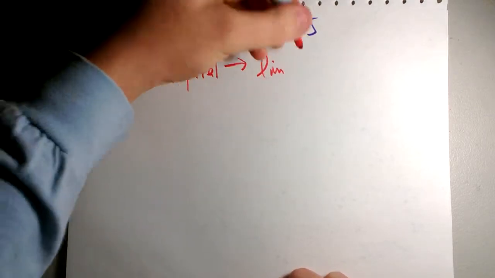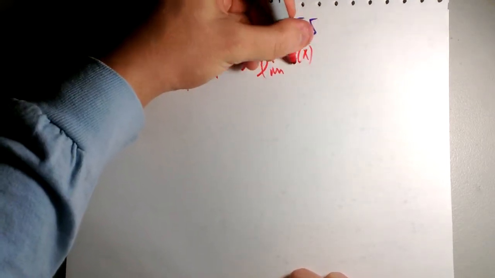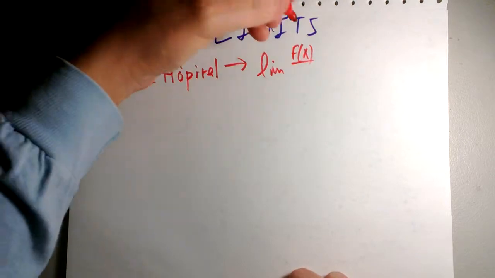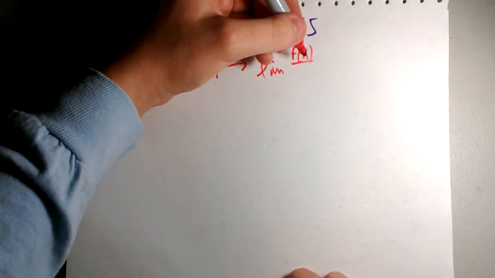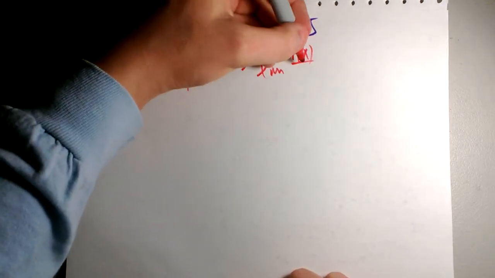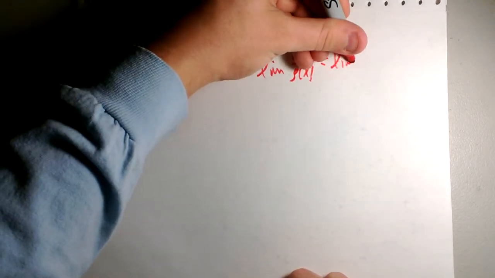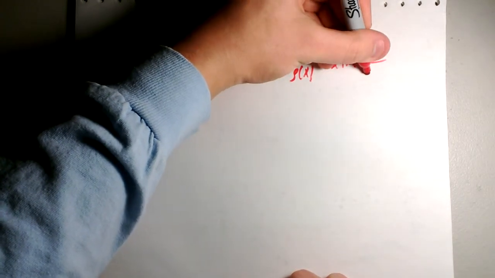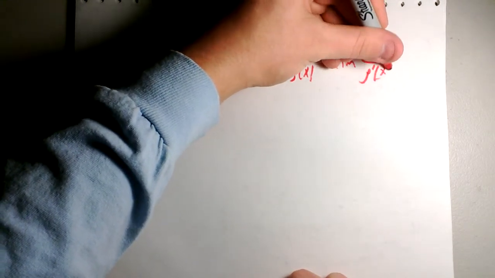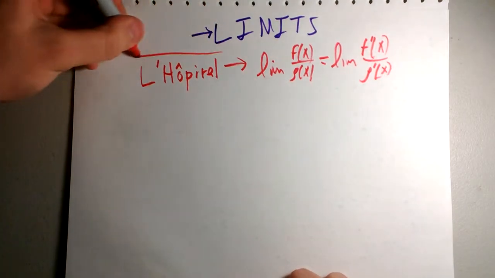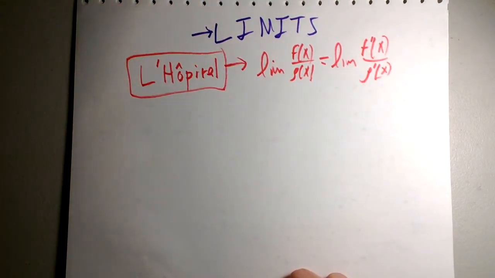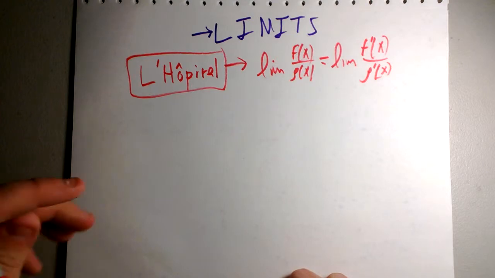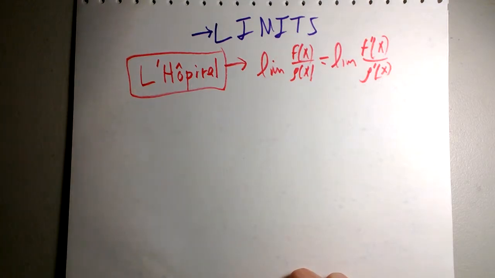If you take some limit and the top and bottom approach 0 or infinity, they both have to approach either 0 or they both have to approach some kind of infinity. It could be positive or negative. But if they both do that, then the limit of this is equal to the limit of the derivative of the top and derivative of the bottom. Now, I'd go into more detail on this, but I want to actually get somewhere with this. So, here, just a quick introduction on L'Hôpital.